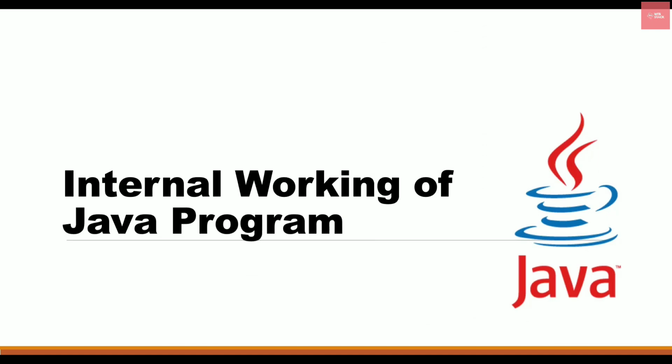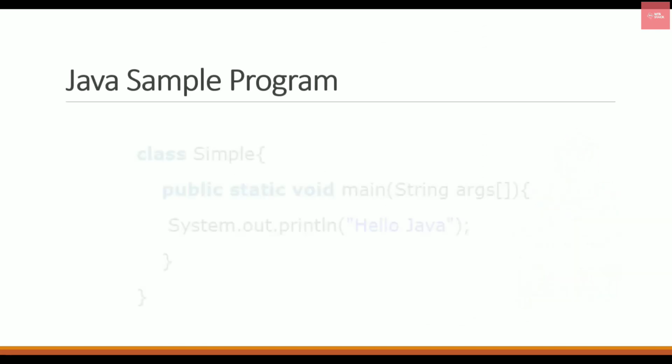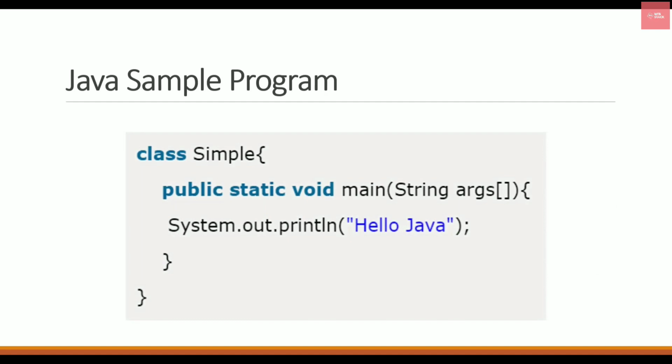Now let's see what is actually the internal working of a Java program. So let's say we have this Java program that is a simple program in which we are having a class and then we have a main function, and inside it I have written something to print. So we will look at this program in detail in the next part, but right now we'll just look how the processing of this code is taking place in Java.